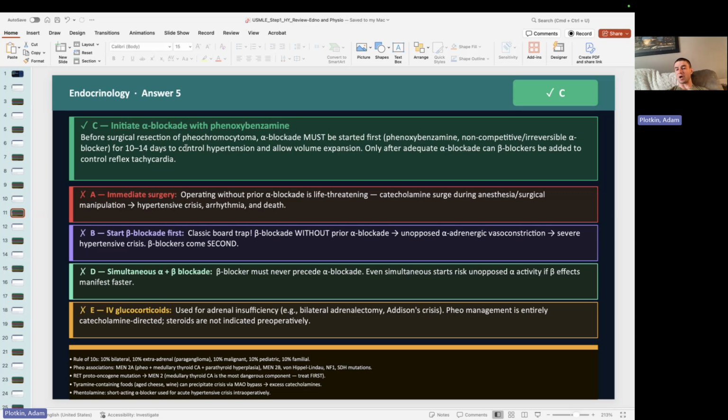We can also have something called a paraganglioma, which is kind of a pheochromocytoma on the sympathetic chain as well, right? Pheochromocytoma tends to be far more common. But with these elevated catecholamines, they're going to cause all the symptoms of sympathetic overdrive: mydriasis, hypertension, tachycardia, sweating, tremors, etc., right?